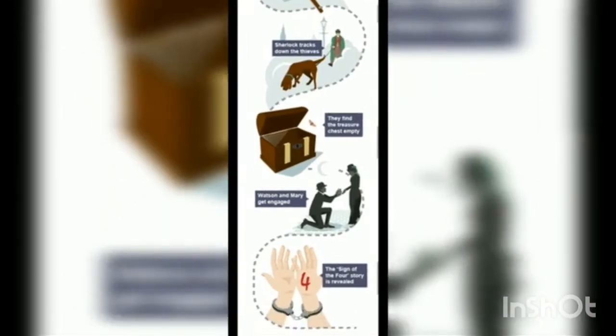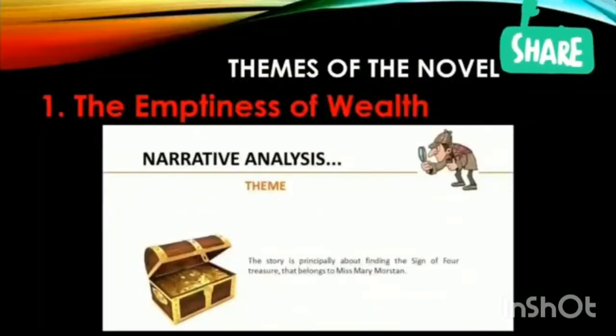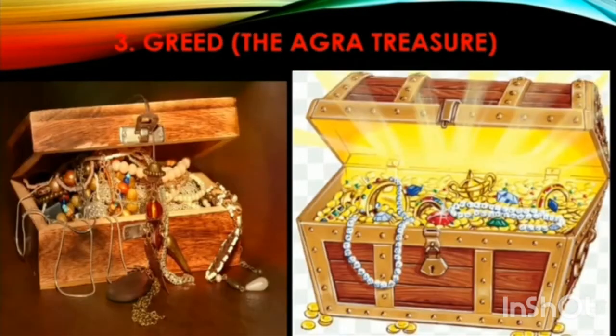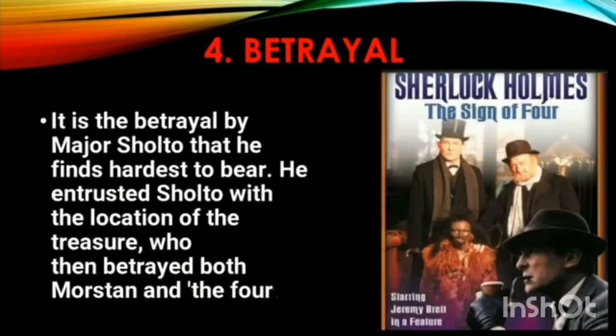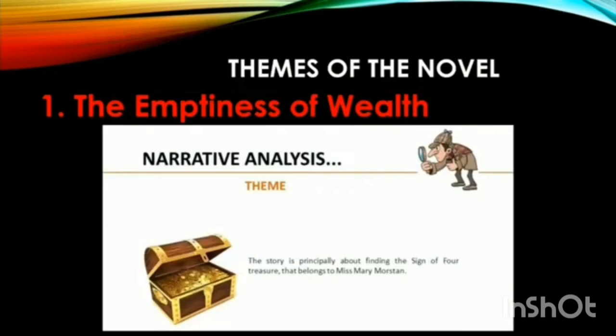And the Sign of 4 is revealed, and we have already seen the themes of the novel. So there are 4 major themes in this novel. First is the emptiness of wealth. Second is evil and justice. Third is greed, the Agra treasure. And fourth is betrayal. So let's discuss the first theme, the emptiness of wealth.